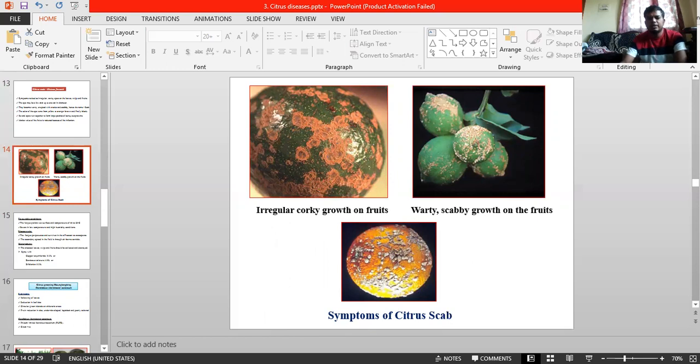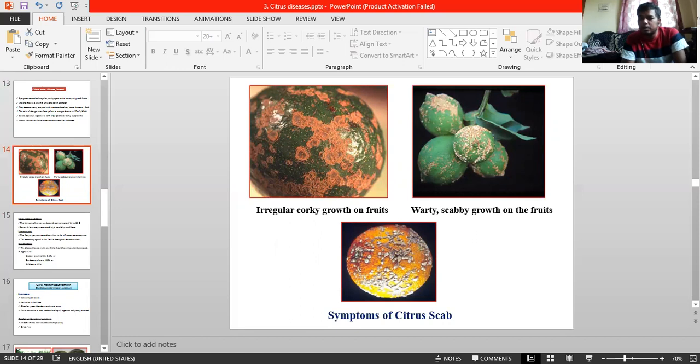Now we can see the economic importance of the disease. In India, this disease is reported from almost every state, like the two diseases I told you about earlier, gummosis as well as canker. This one also persists in almost all the states, and it is one of the common diseases in sour orange.